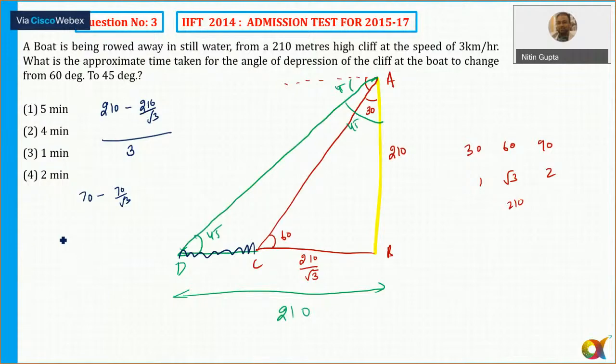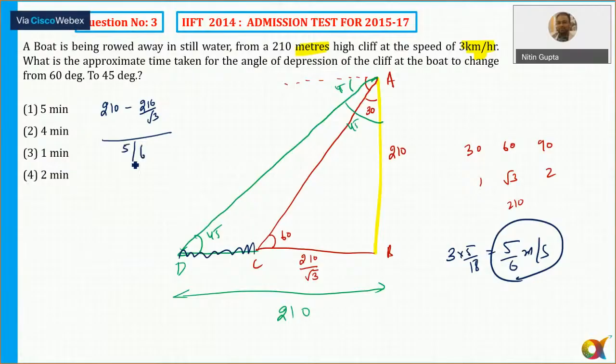So this is equal to 70 into root 3 minus 1 by root 3, and ये मेरे hours में है. To convert this into minutes, you need to multiply it by what? सॉरी, time is equal to distance upon speed करना था ना. जस्ट वेट, distance is also given in terms of meters, and speed is in kilometers per hour, तो इसे meters per second में convert कर देते हैं. 3 into 5 by 18, that is 5/6 meters per second. So divide this by 5/6.